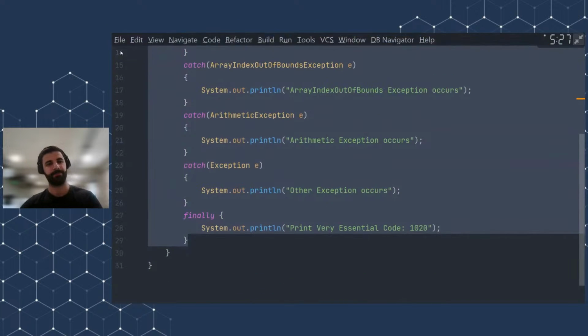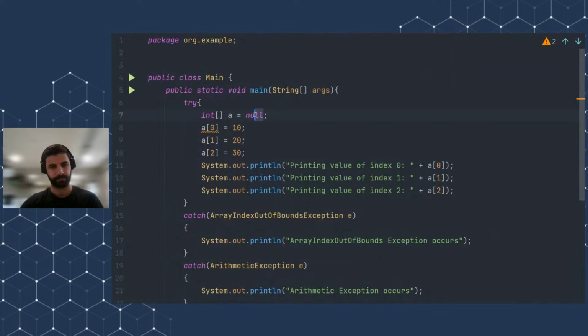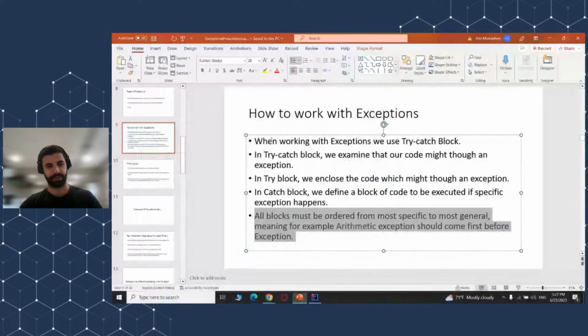So yeah, this is an example of try catch finally. I won't delete it. Okay, let's go to the slides now.